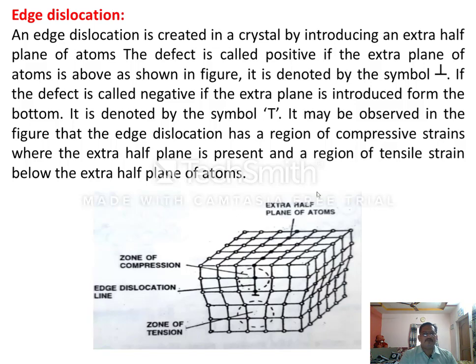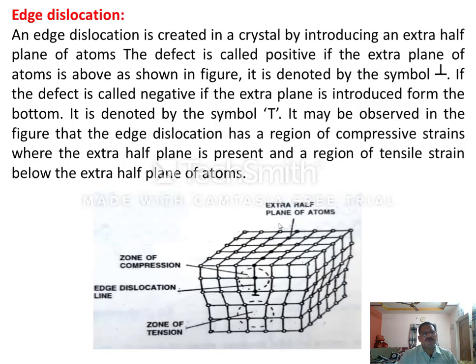If you insert an extra plane of atoms from the top, we can say that defect is a positive defect, represented by an inverted T. And if the extra half plane of atoms is inserted from the bottom of the crystal, it is a negative defect, represented by T. It may be observed from the figure that the edge dislocation has a region of compressive strain where the extra half plane is present and a region of tensile strain below the extra half plane of atoms. So that's about edge dislocation.